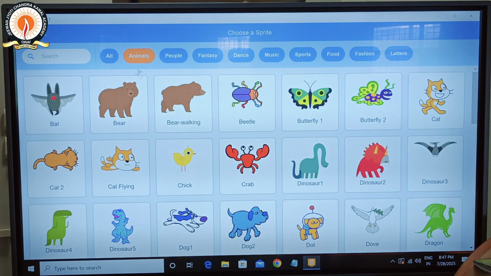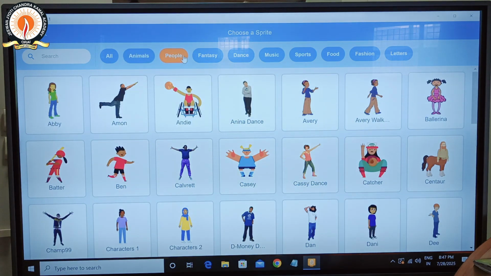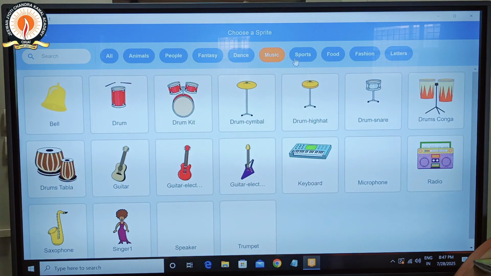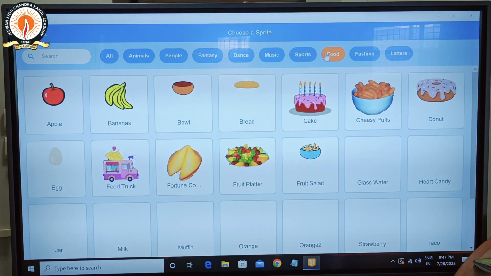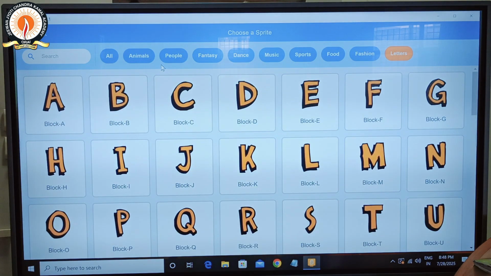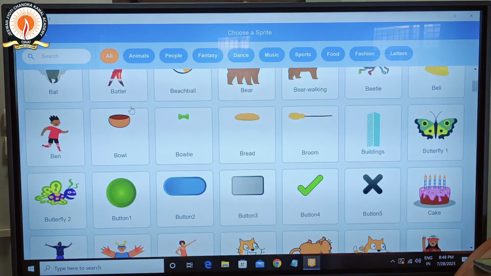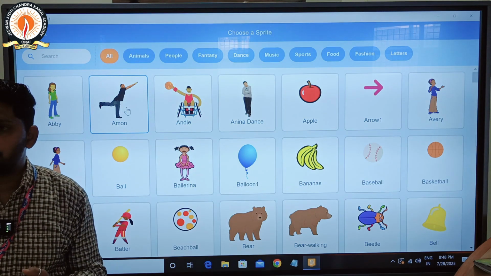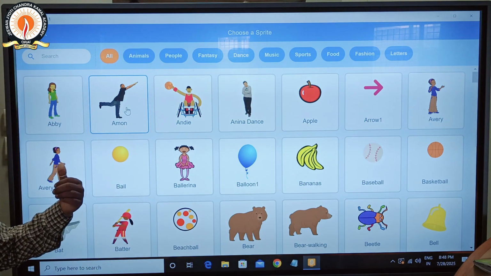So these are the animal sprites, and these are all the people sprites given here: fantasy, dance, music, sports, food, fashion, letters. So these are the sprites given to you. If you want to see them all, click, and all the sprites are given here. Okay. So if you are making any game, animation, or cartoon, you have to choose a sprite from the given sprites.